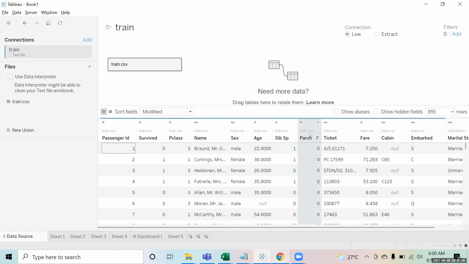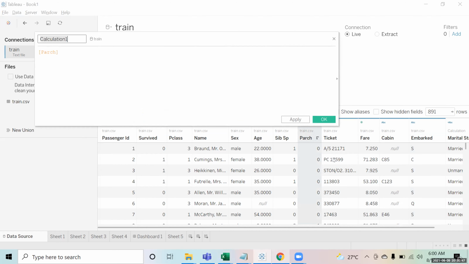This is the parent children. Family size will be parent children plus sibling spouse plus 1. I mean the number of parents and children he is traveling with, the number of siblings and spouse, and he himself.